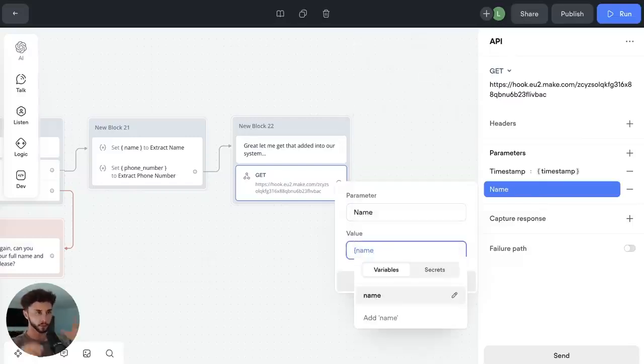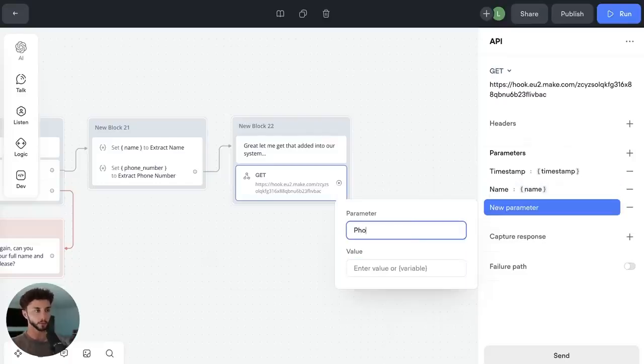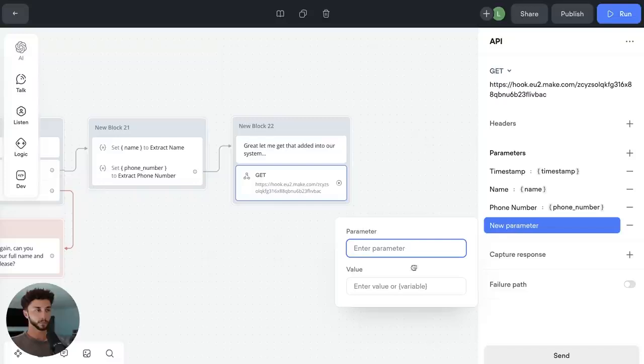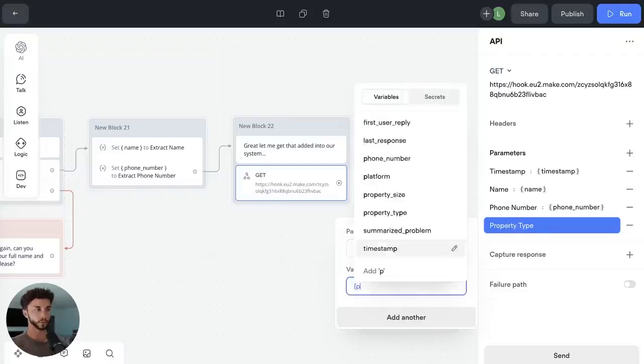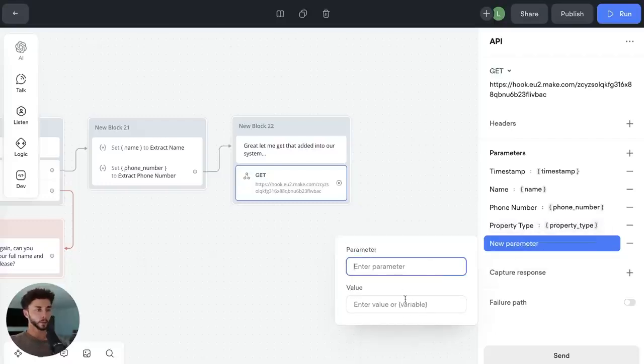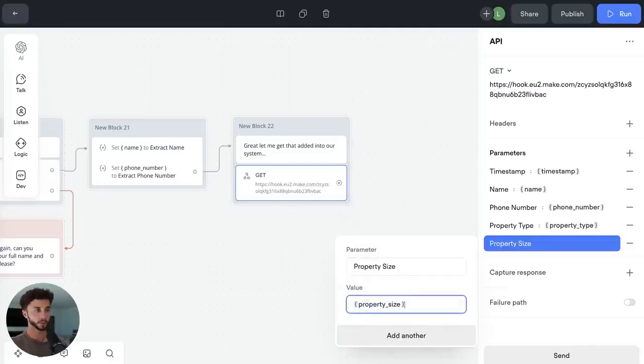So now all the cogs in your head should start turning as we put this together. And we're going to go phone number. And we go bracket phone number. And if we add another, we can go property type. And we go property type. We can go property size, and go property size.